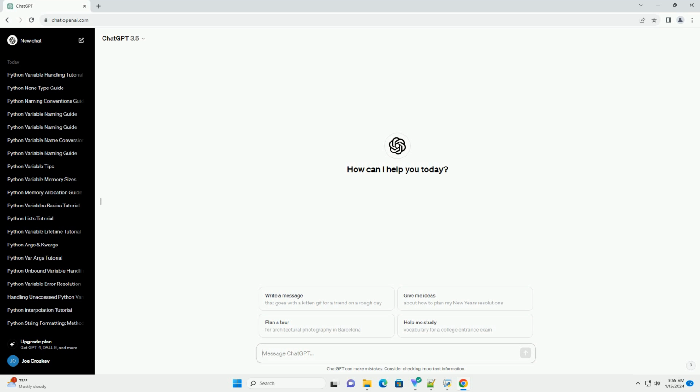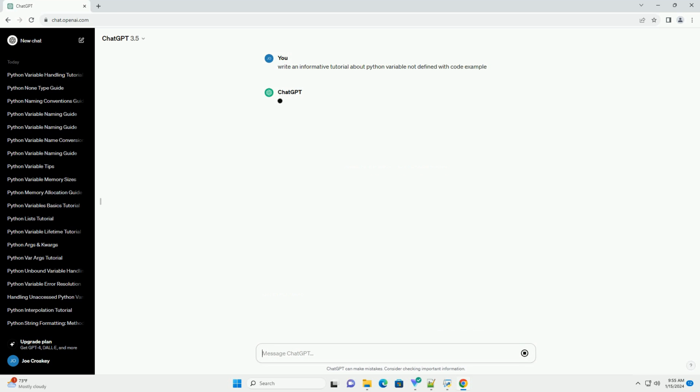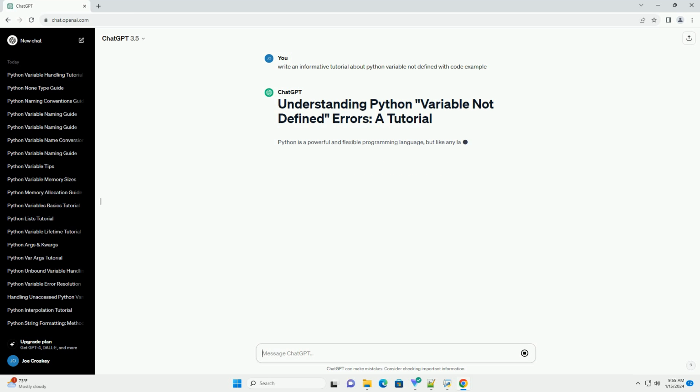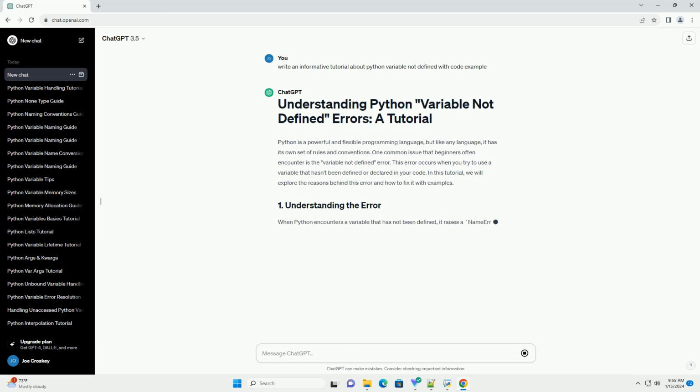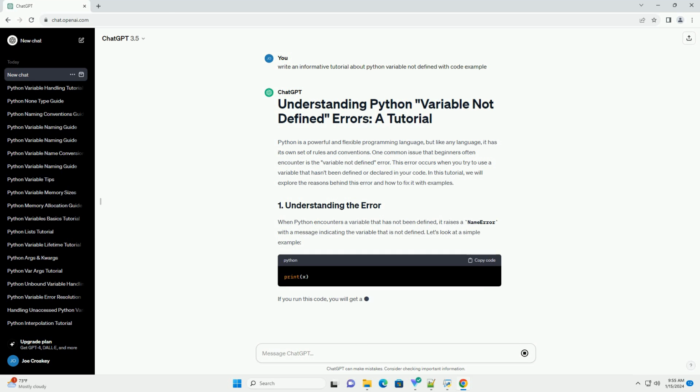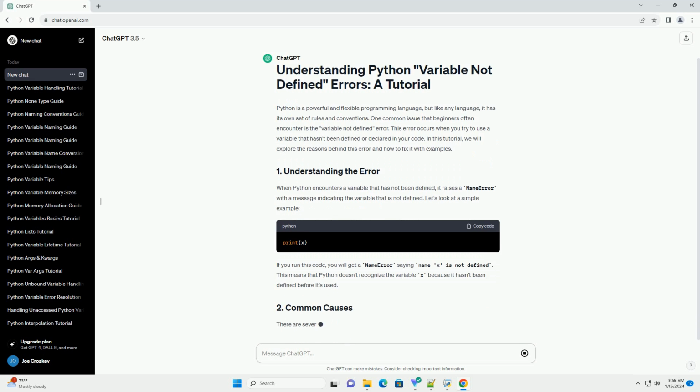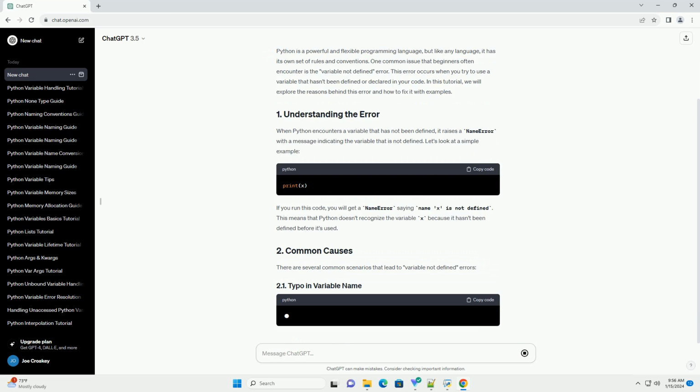Python is a powerful and flexible programming language, but like any language, it has its own set of rules and conventions. One common issue that beginners often encounter is the "variable not defined" error. This error occurs when you try to use a variable that hasn't been defined or declared in your code. In this tutorial, we will explore the reasons behind this error and how to fix it with examples.